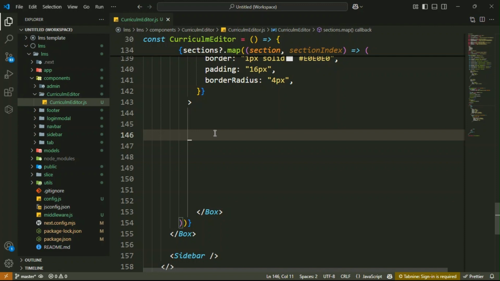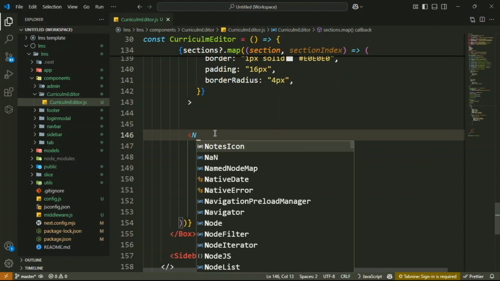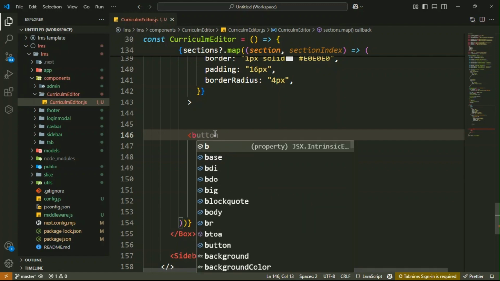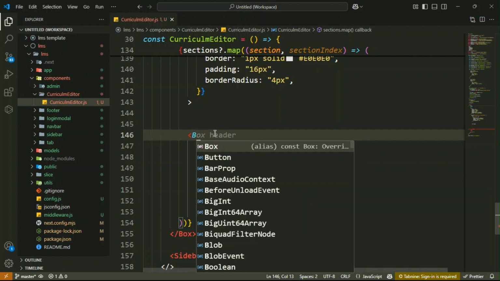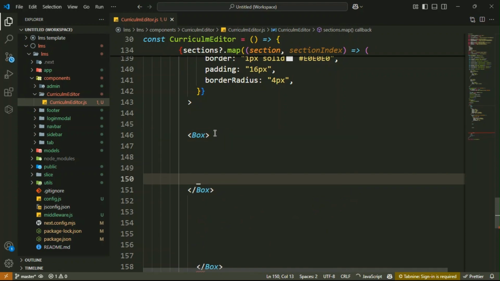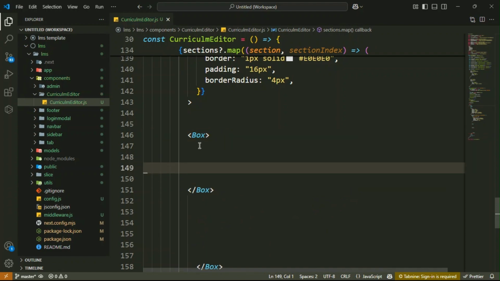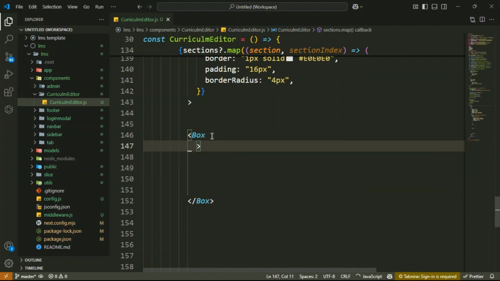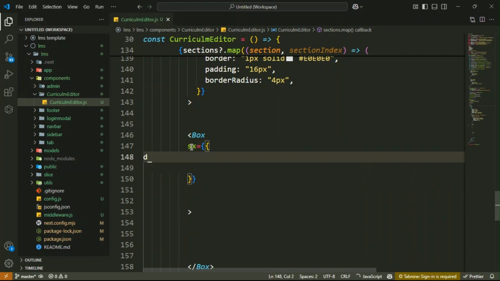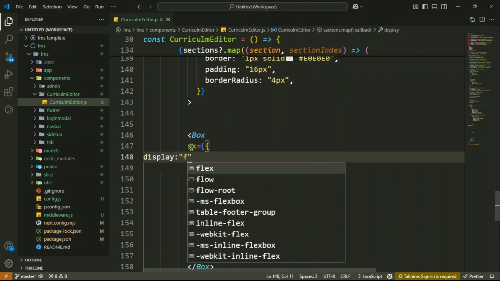So that's why it is a Box component. Then inside it, add the additional styles: sx equal, and inside it, display flex.